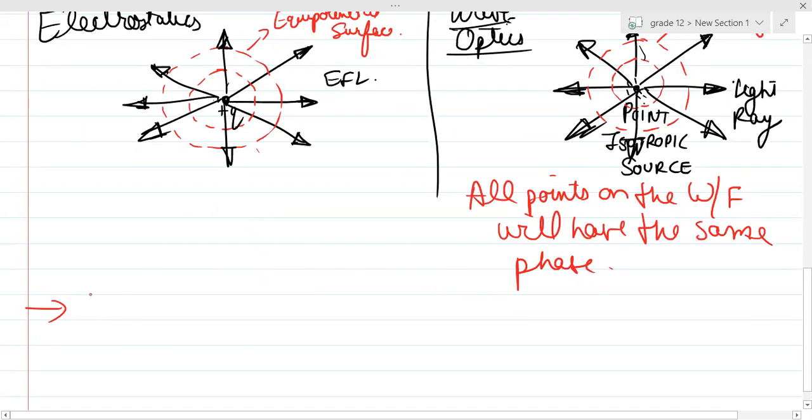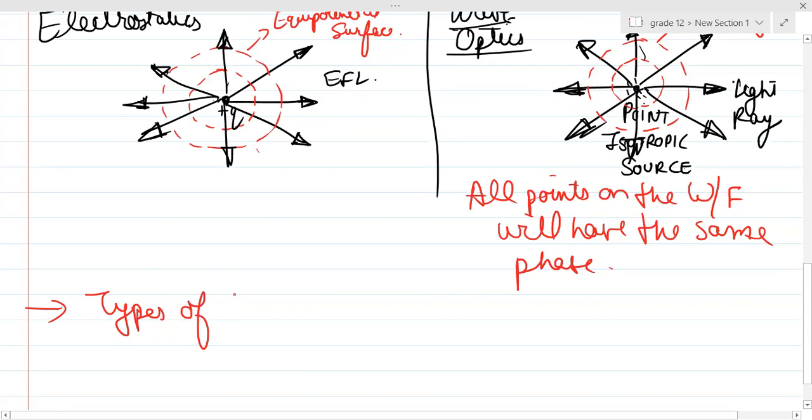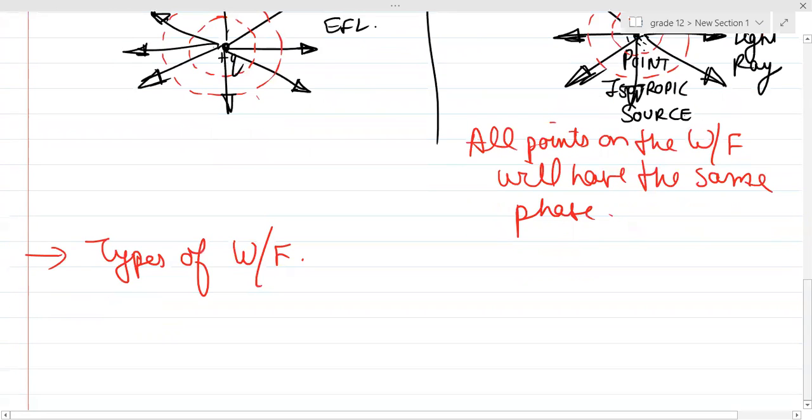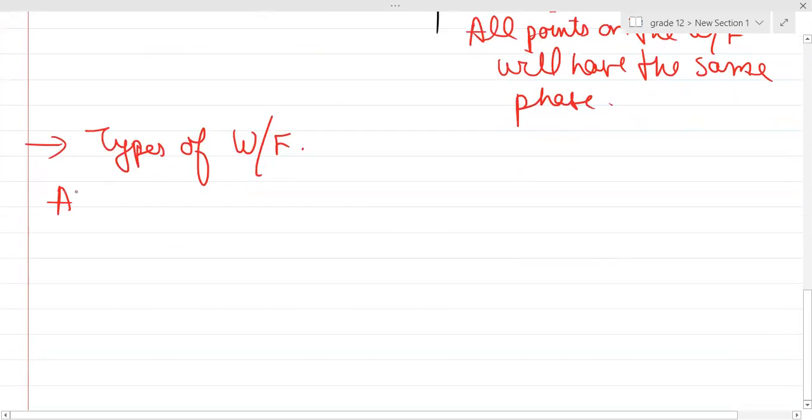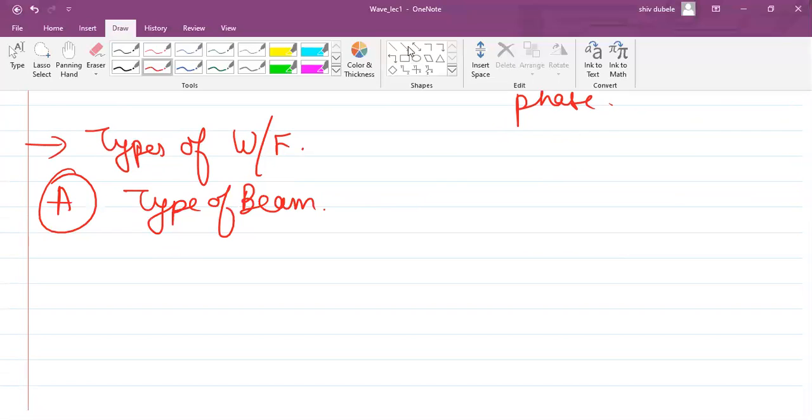Now there are different types of wavefront we have, just like the different sources you had, right? You had different sources, right? So similarly, you will have different types of wavefront, based upon which type of beam it is. Suppose you have a parallel beam of light.